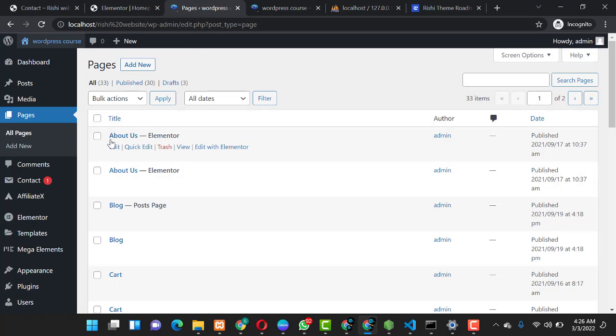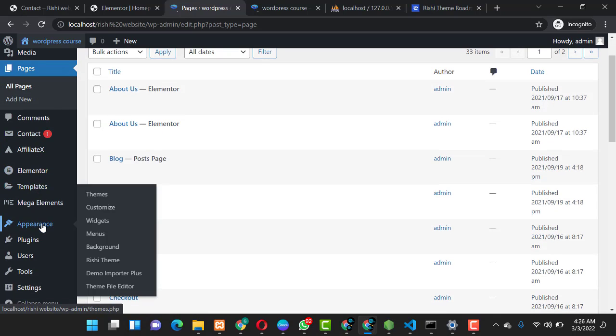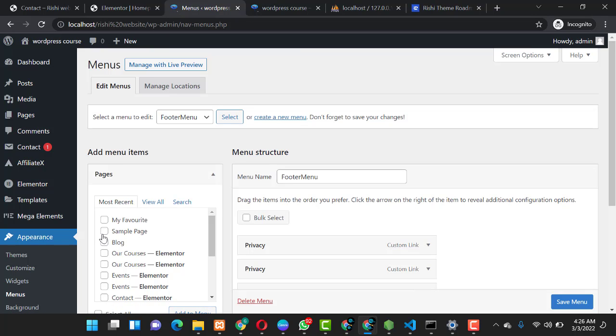So you come over here to pages or to your dashboard. When you are on your dashboard, you scroll down and you go to appearance. On appearance, go to menu and you click on menus. So guys, when you click on menus, it will take you to where you can create your menu, you can edit an existing menu, and you can do other stuff related to what you want to do. So we are on the menu page. Over here we want to edit menu 1. Let's see what menu 1 is. We'll click on select.